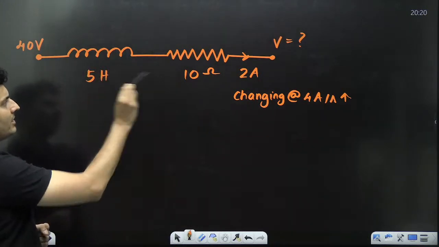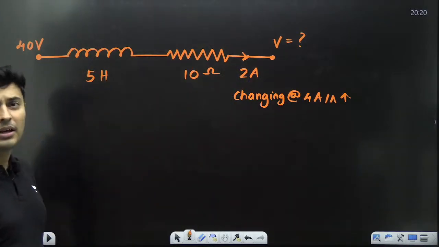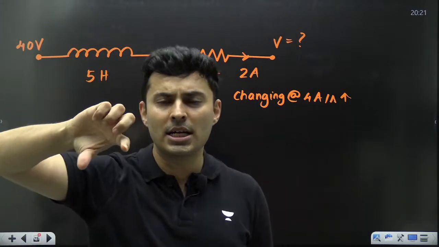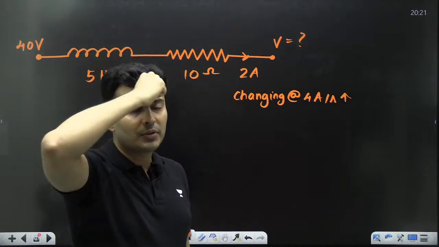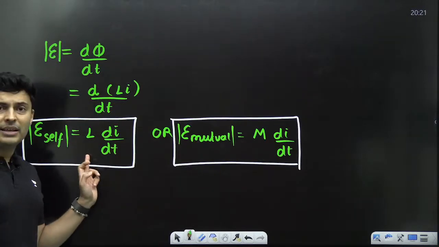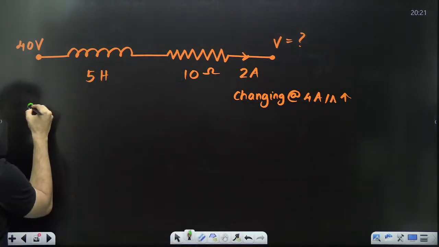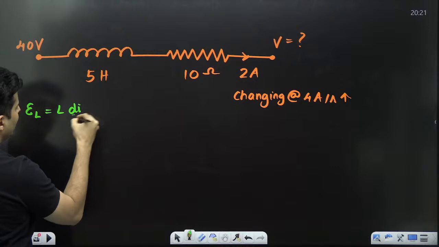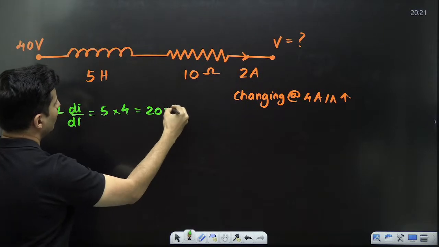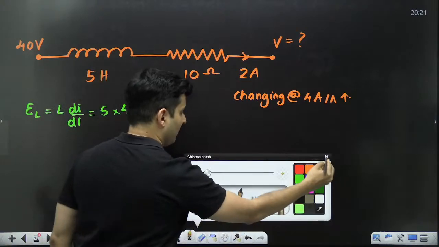So look at this question. Inductor is there, resistor is there, current is there, current is changing, voltage is given here. The question is to find the voltage at this point. How to do these questions? Whenever you see an inductor and changing current, replace that inductor with a battery of certain voltage. I just told you the EMF in an inductor is L di by dt. What is L? 5. What is the rate of change of current? 4. So how much will it be? 20 volts. So this behaves like a battery, but be careful.